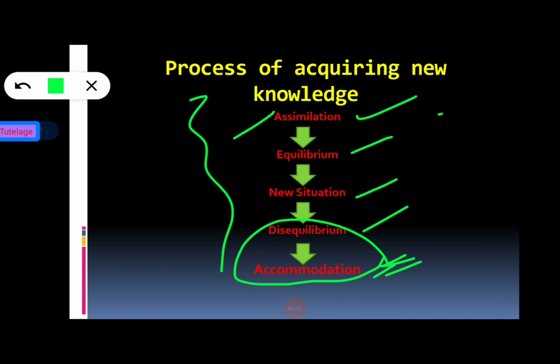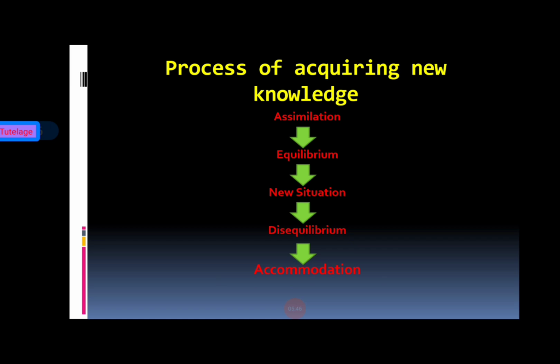So between assimilation and accommodation, there are three stages basically. The first one is equilibrium, new situation, and disequilibrium, and after that he or she is in the accommodation level. So at first we have to know what we mean by assimilation, equilibrium, accommodation, and one of the most important things of this topic, that is schema. Okay, so now going to the next slide, and we will discuss it there.